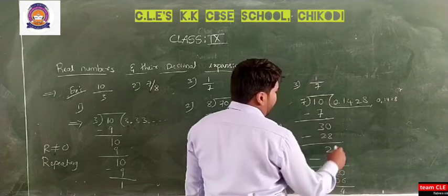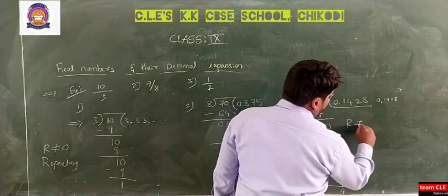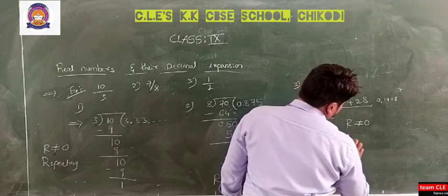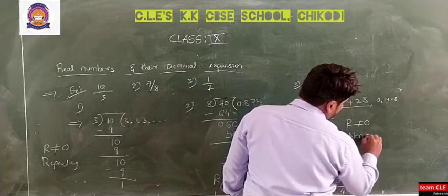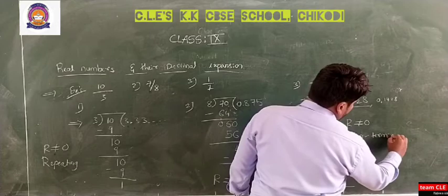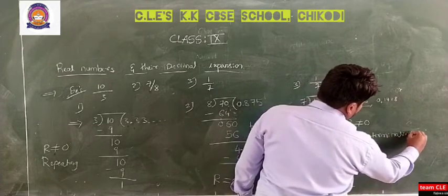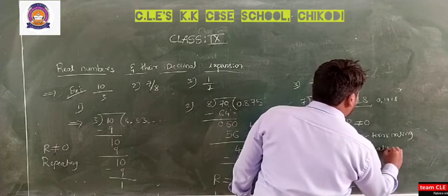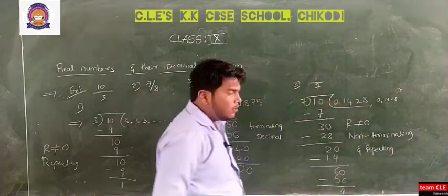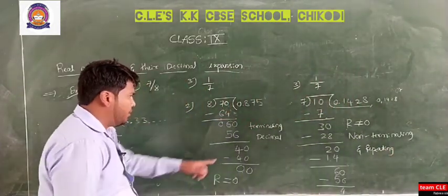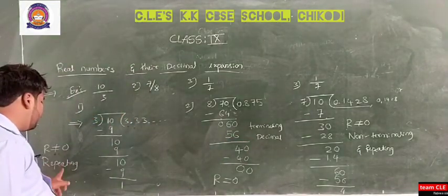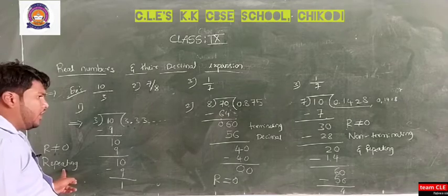So you can write this as: the remainder is not equal to 0, and this is non-terminating and repeating. So this is a non-terminating and repeating decimal, whereas the earlier one was a terminating decimal. This also has a remainder not equal to 0, and it is non-terminating and repeating.